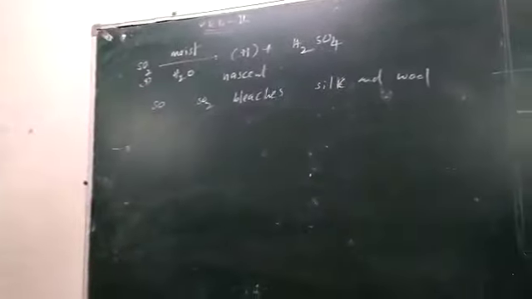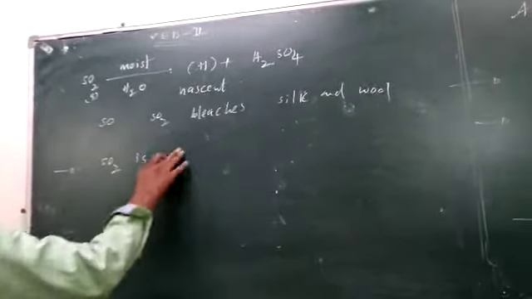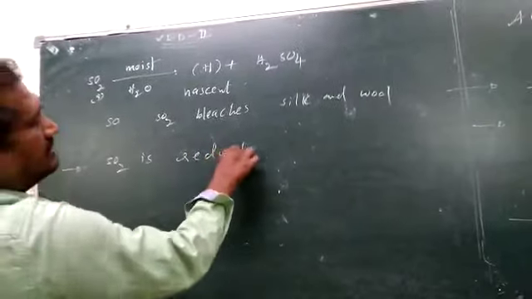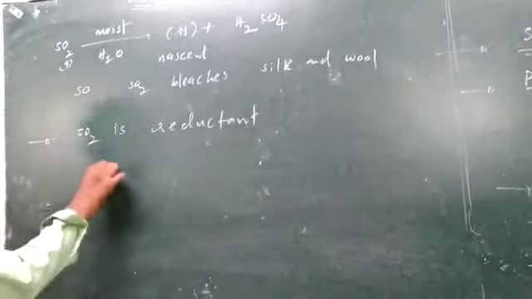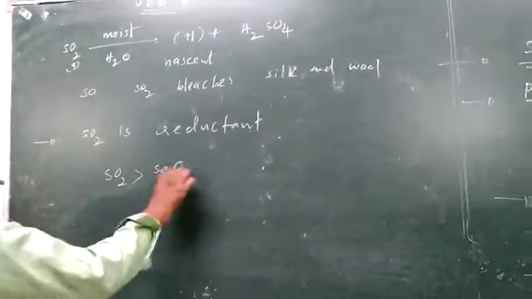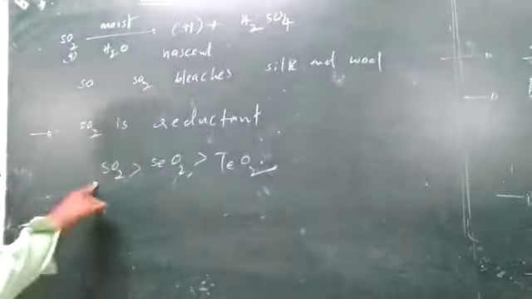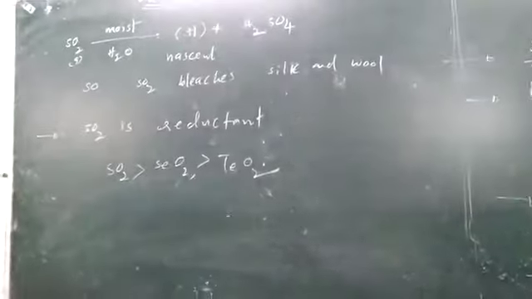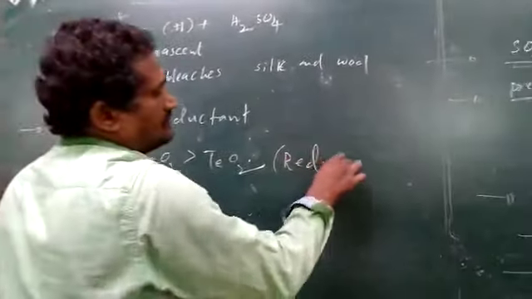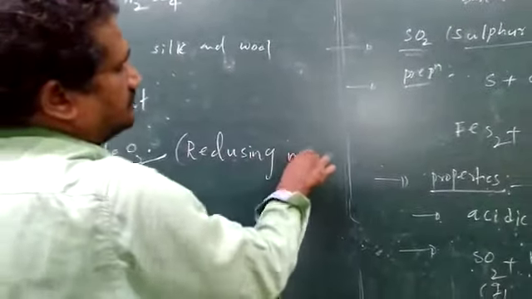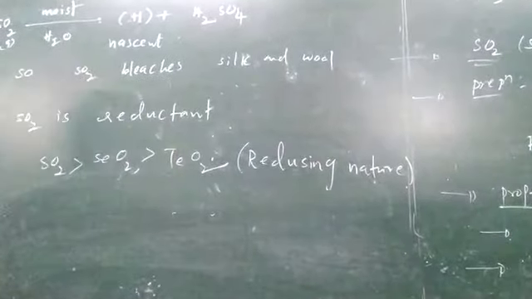And next, sulfur dioxide is a good reducing agent. SO2 is a reductant. Sulfur dioxide is a better reducing agent than selenium dioxide, then tellurium dioxide. Reducing nature decreases from left to right, from sulfur to tellurium dioxide.